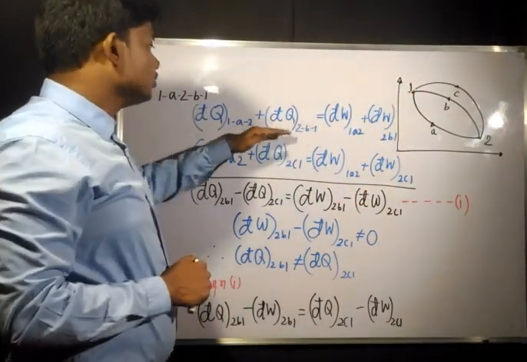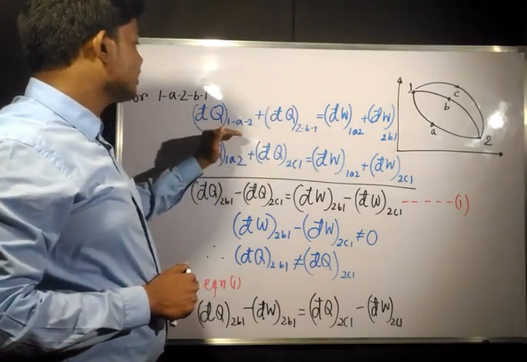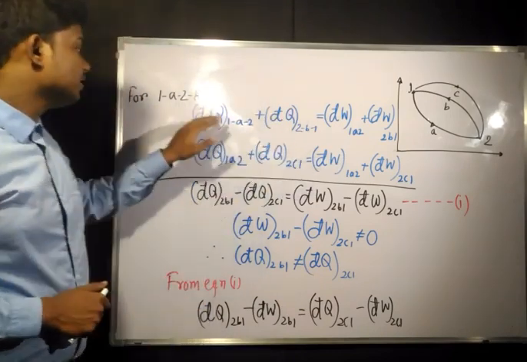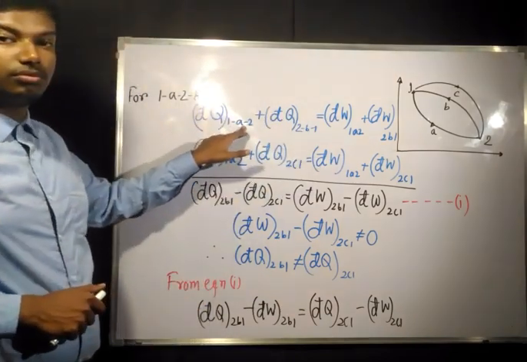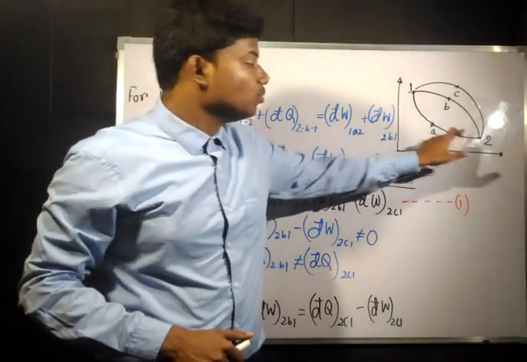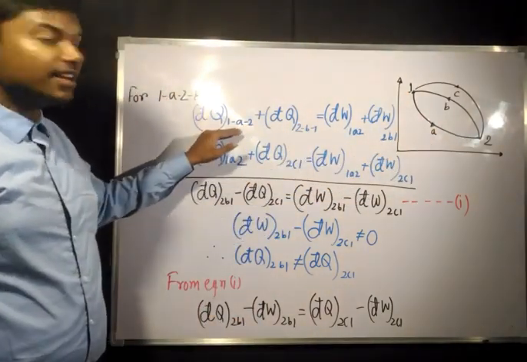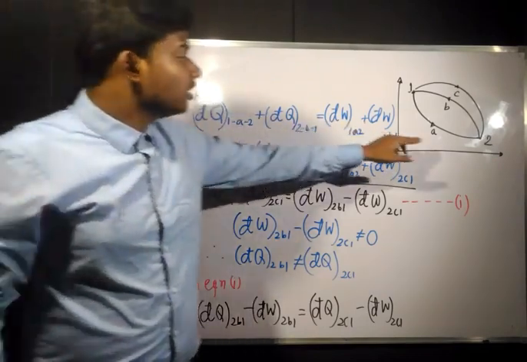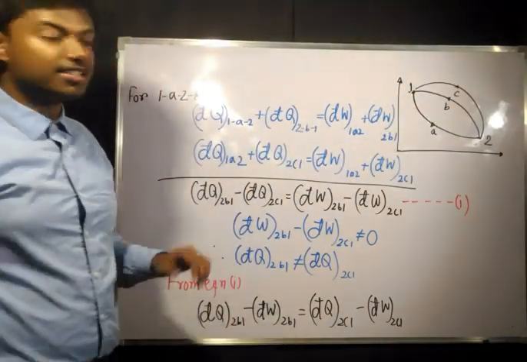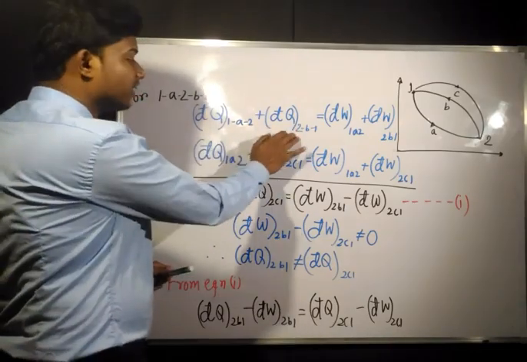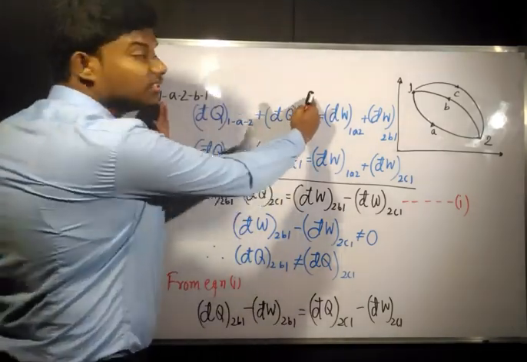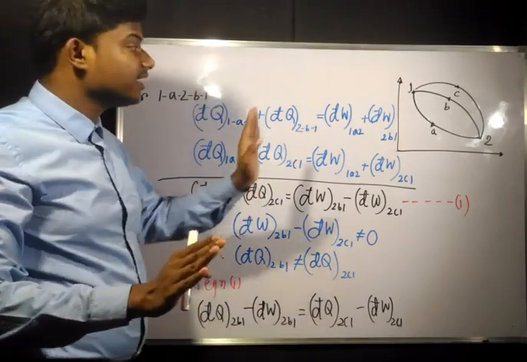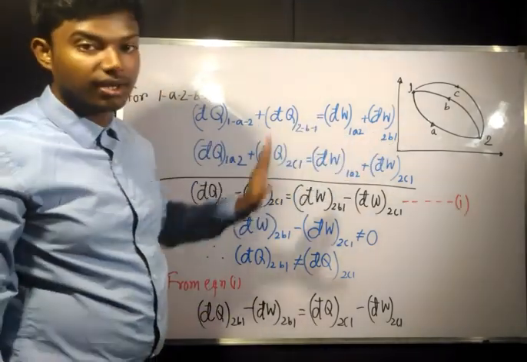On one side we have written the total heat transfer, that means dq 1A2, the heat interaction for this path, and dq 2B1, whatever the heat interaction is there. Now these two consist of the total heat interaction in cycle 1A2B1.